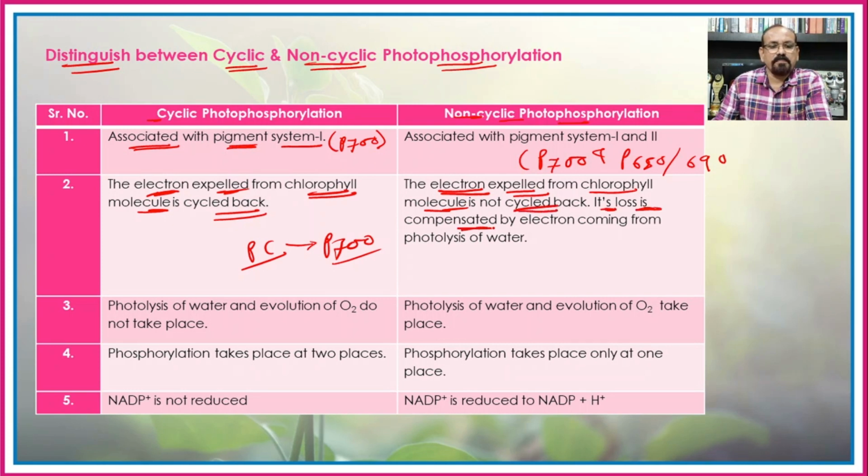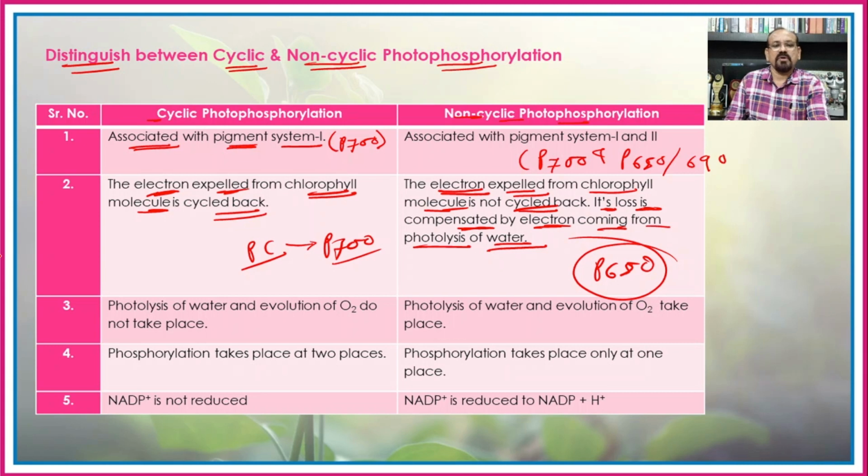Its loss is compensated by the electron coming from the photolysis of water that we have seen. The electron is absorbed by the pigment system 2, that is P of 680 from photolysis of water. Then the photolysis of water and evolution of oxygen do not take place in the cyclic photophosphorylation, but the photolysis of water and evolution of oxygen takes place in the non-cyclic photophosphorylation.